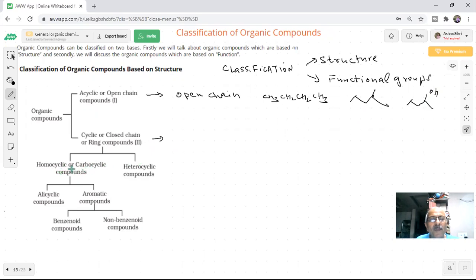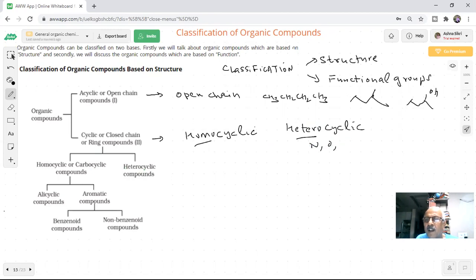Homocyclic or carbocyclic compounds. Homo or carbo means what? You know what is the meaning of homo in chemistry? The same atoms, carbon atoms, will be there in the cyclic ring, that's why you say carbocyclic. Hetero means, when I say hetero, students, there will be at least one element other than carbon. What are those?